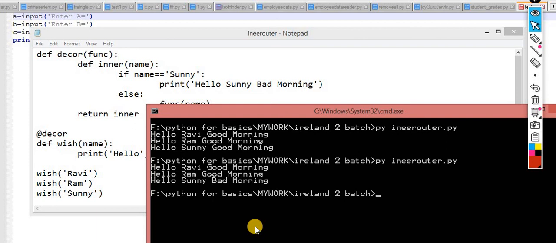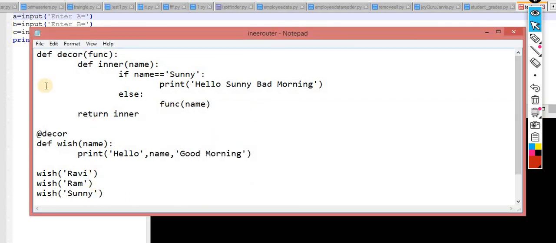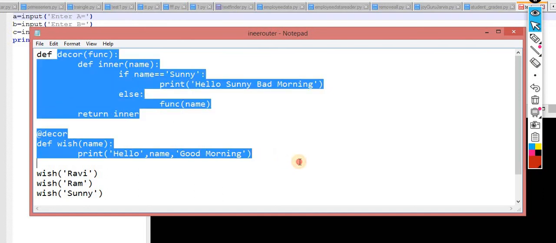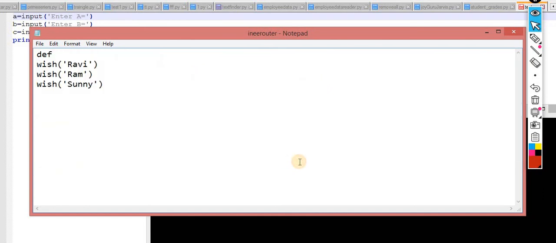Okay, let me show you one more example, a little more useful, so the picture becomes clearer. This time I am making a function, smart_division, and it takes a function.